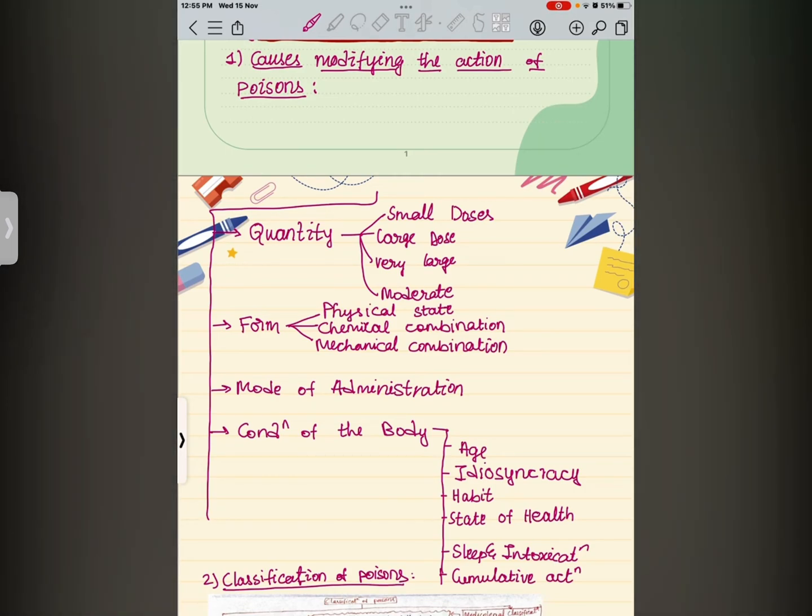of body. There are four main causes, and let us see how the quantity of the drug or a substance modifies the action of poison. Small doses: when a drug or poison is taken in small doses, it causes therapeutic action. If the same drug is taken in moderate doses, it causes irritant symptoms. If taken in a very large dose, it causes shock without causing irritant symptoms. And if taken in a large dose orally, it gets rapidly eliminated and has no toxicity.